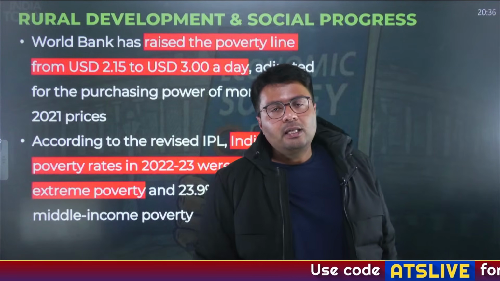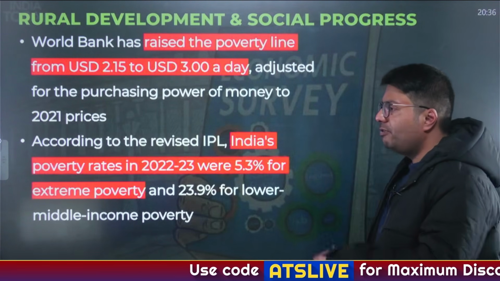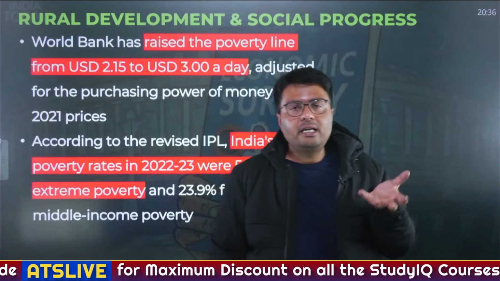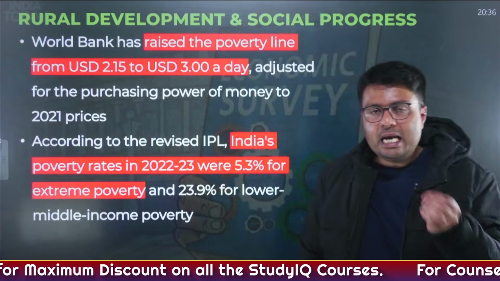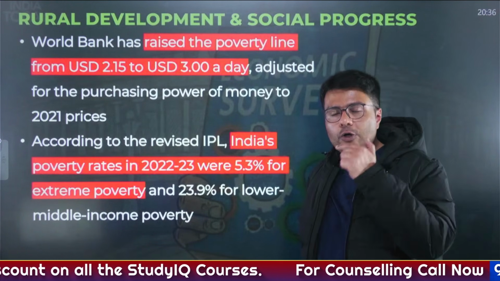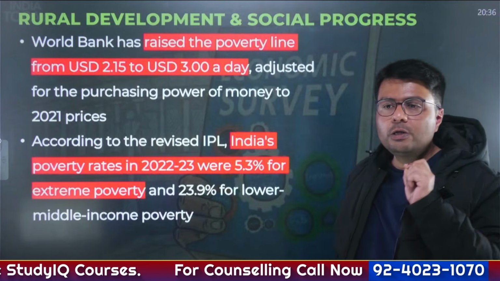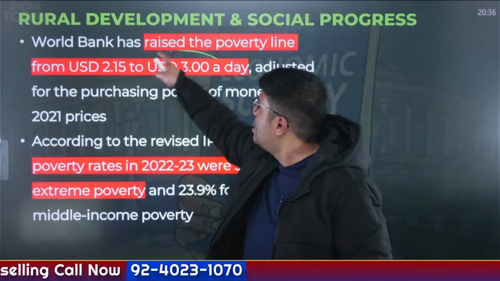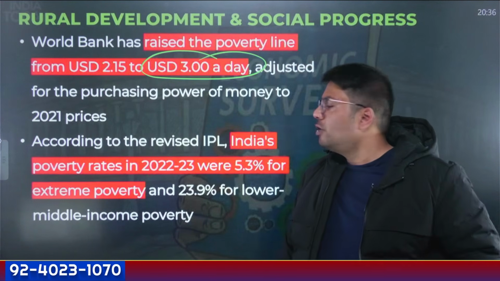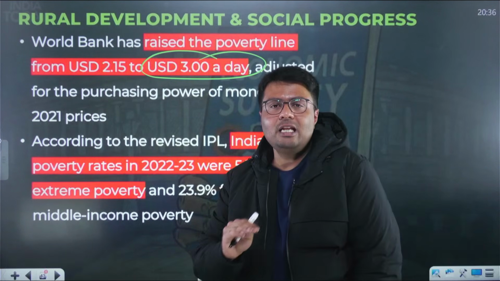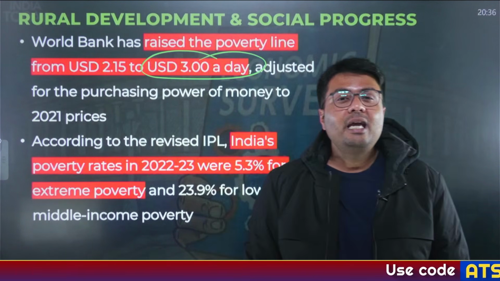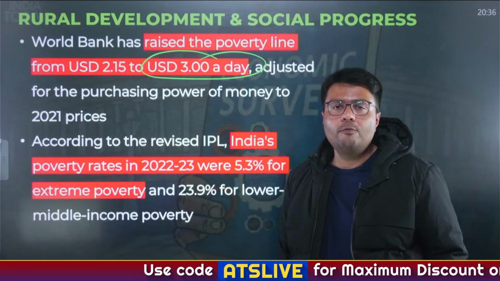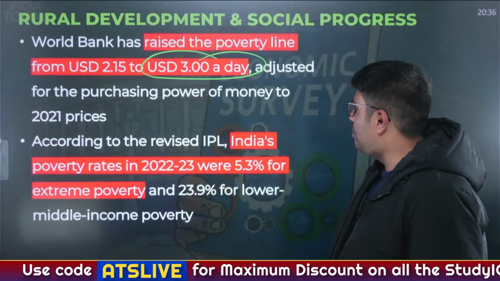Now, what has been the state of rural development? If you can recall, recently the World Bank has updated the global poverty line. Earlier, anyone who was earning less than 2.15 US dollars was considered below the poverty line. Now this threshold has been increased to 3 US dollars a day. So anyone earning less than 3 dollars a day would be a poor person, and anyone earning more than $3 a day would be above the poverty line.